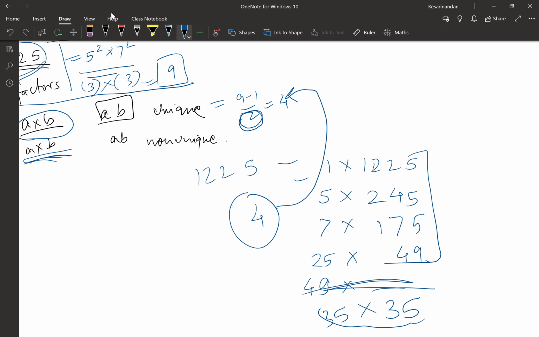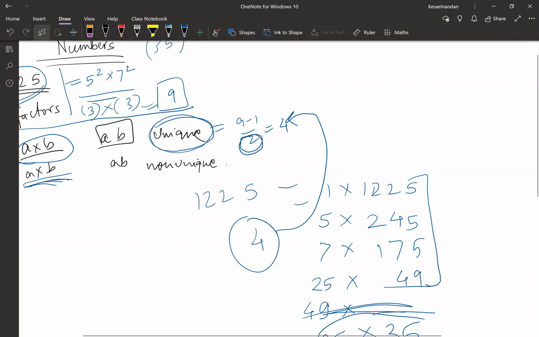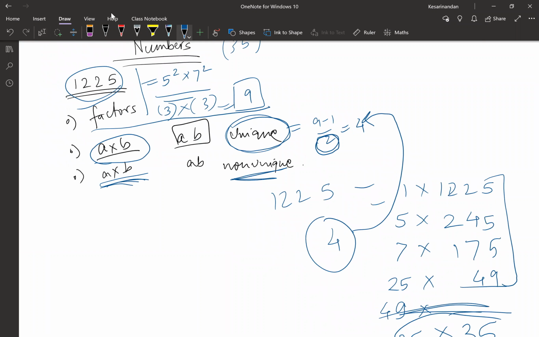Because we are being asked for unique, right? Is this clear, guys? Everybody? Okay. Yes.